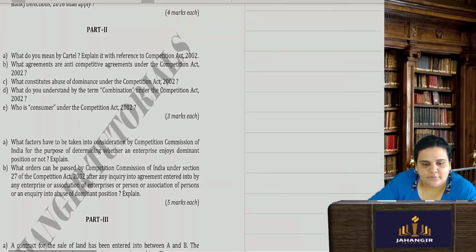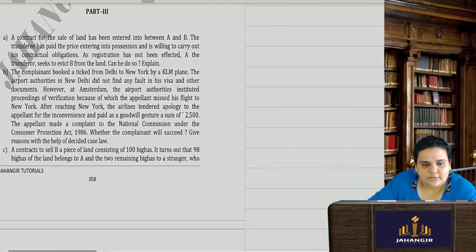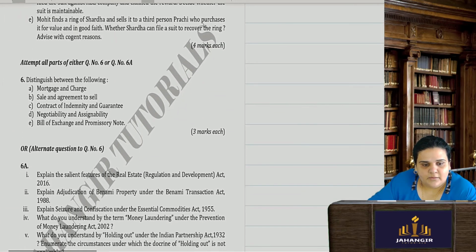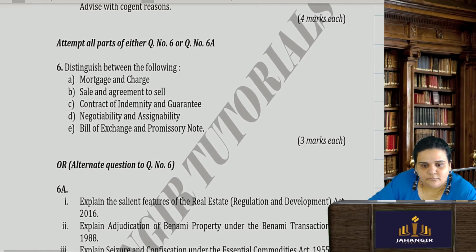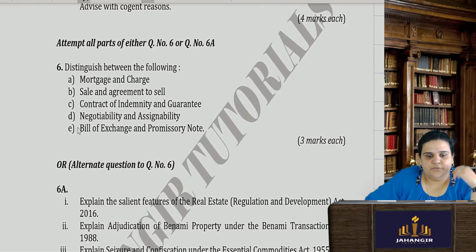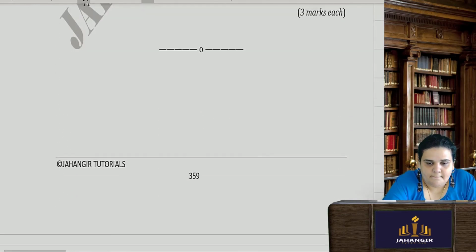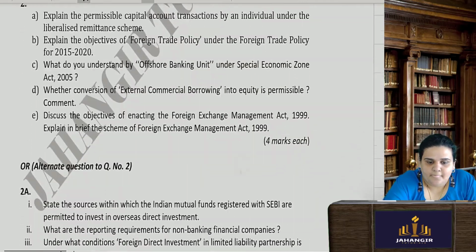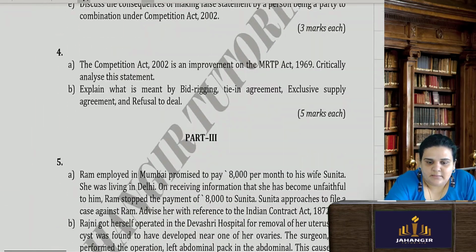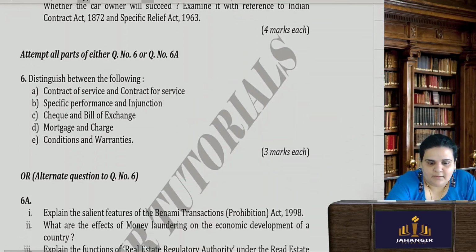In negotiable instruments, what are they actually asking? If you see, they ask to distinguish negotiability and assignability, bill of exchange and promissory note. It's basically for 5 to 10 marks.